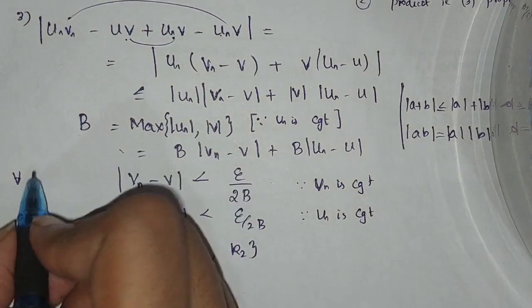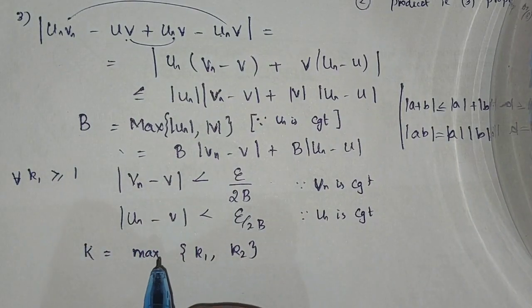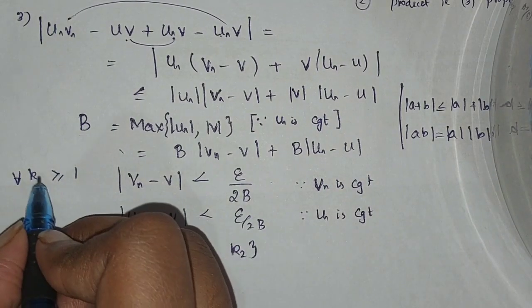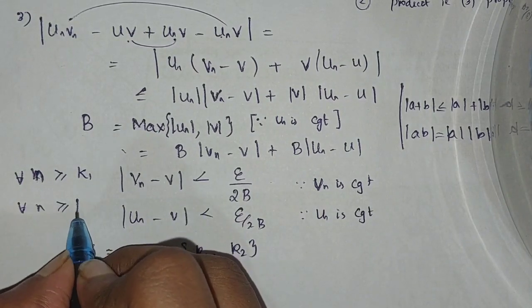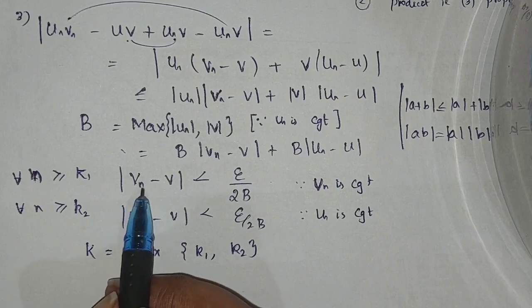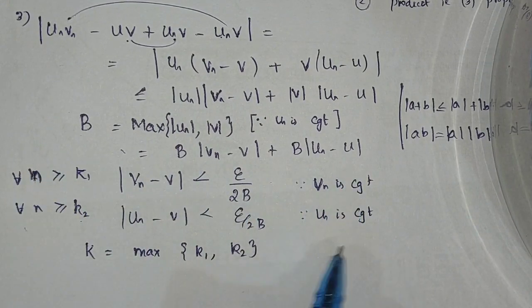For all n greater than or equal to k1, and for all n greater than or equal to k2, un and vn are convergent. This one is obviously true.